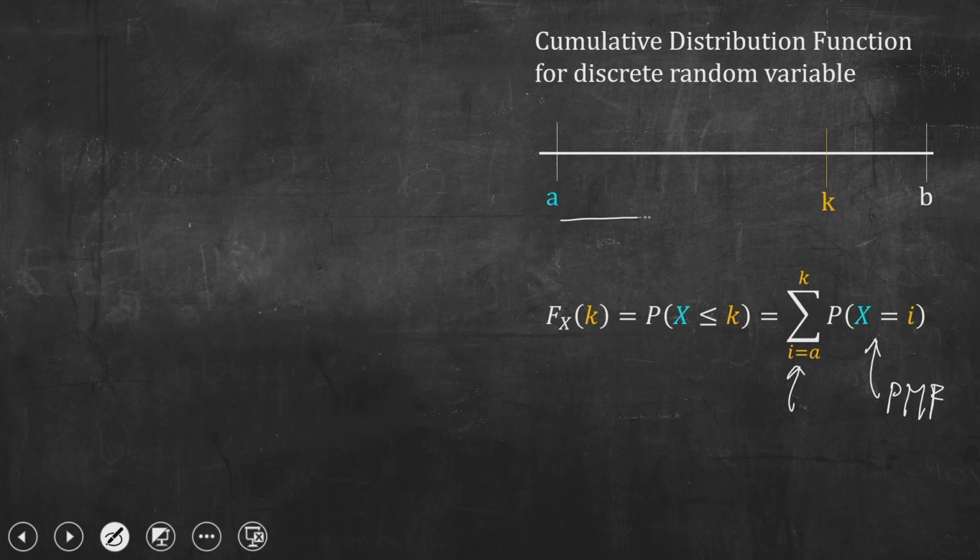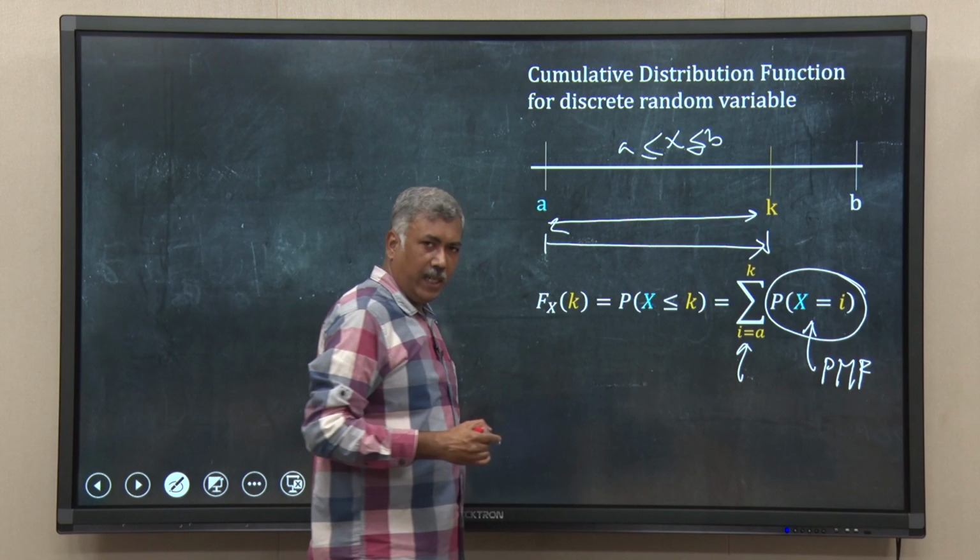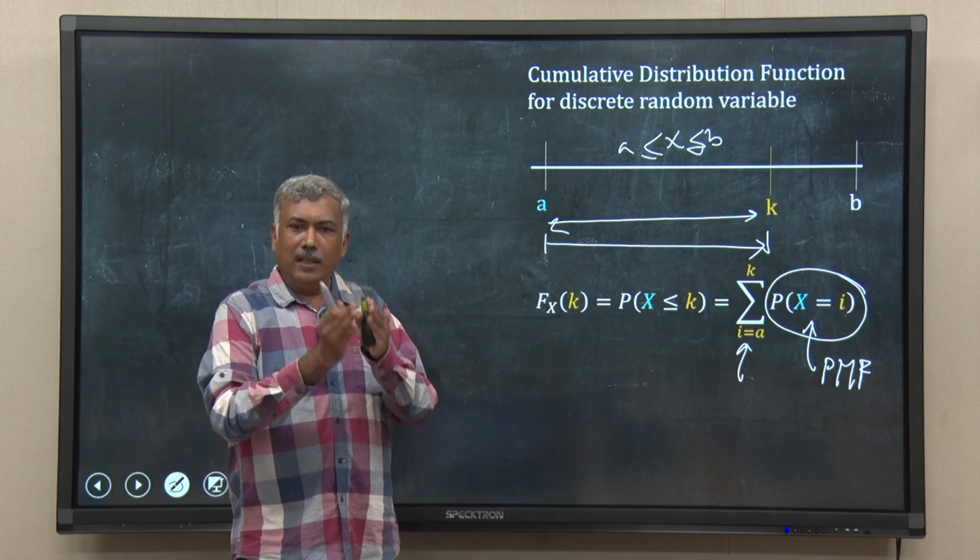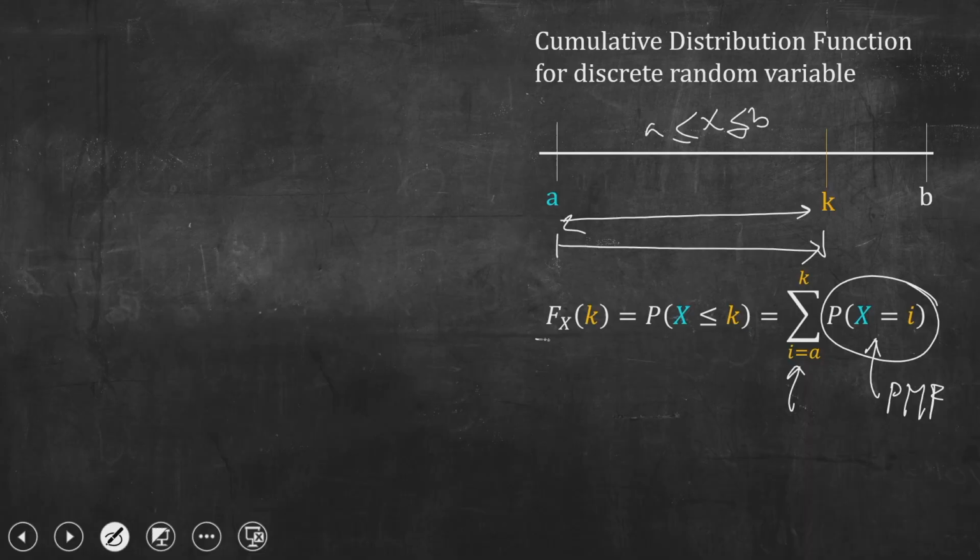So, I will take all values between a to k, because the variable x is varying from a to b in this example. So, x is less than or equal to b, greater than or equal to a. I will take from a to k, all discrete values possible for x, get their probability using this PMF, the probability mass function, and then sum them all. That will be my CDF.